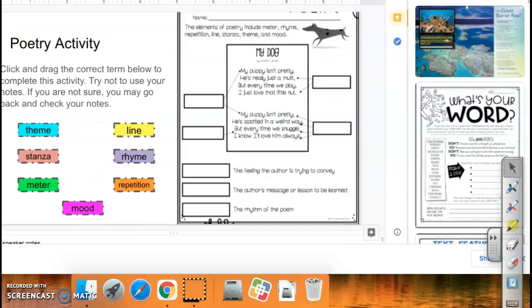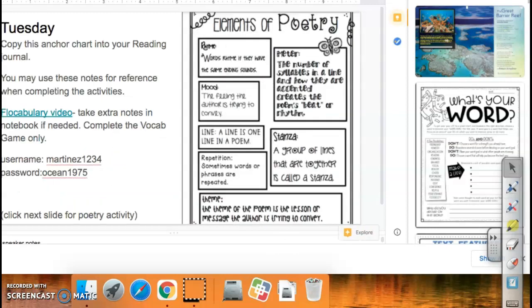On the next slide, you have the poetry activity. You will be clicking each term and dragging it. Remember that you have to get that little arrow with the 4, and you will drag it and place it wherever it belongs. So the term theme. Where would theme belong? How do I know what theme is? The definition or the description. Remember to refer back to your anchor chart if you need help with this. The definitions are here in your anchor chart.